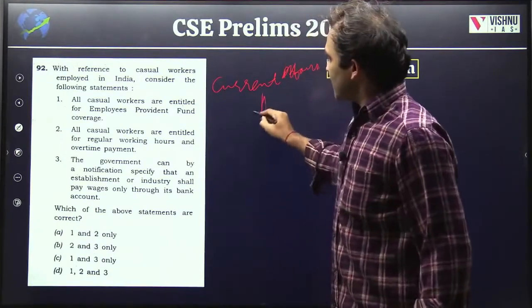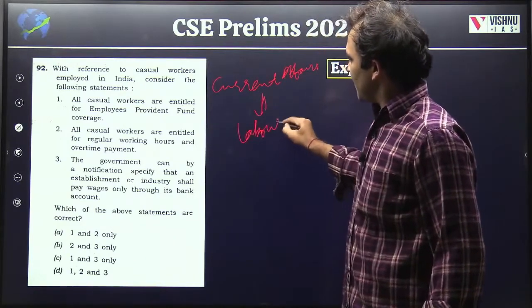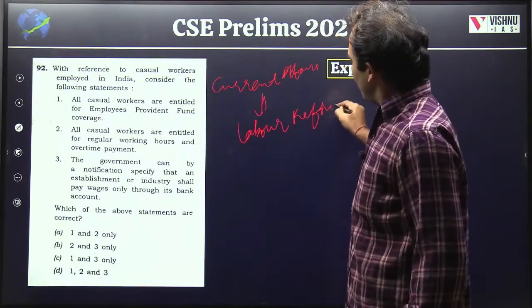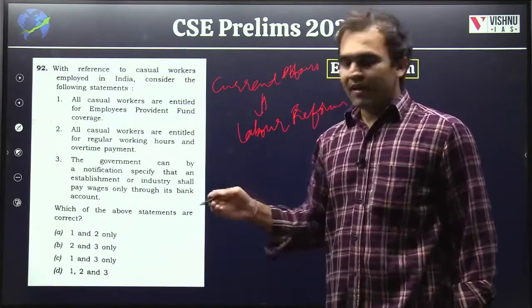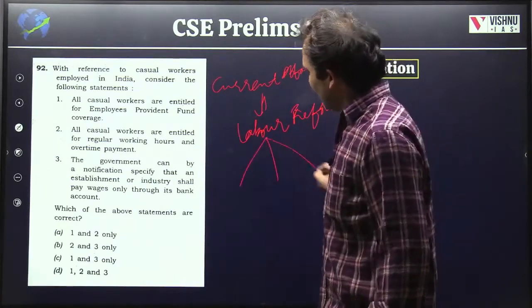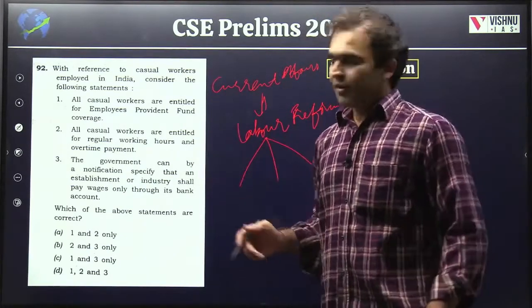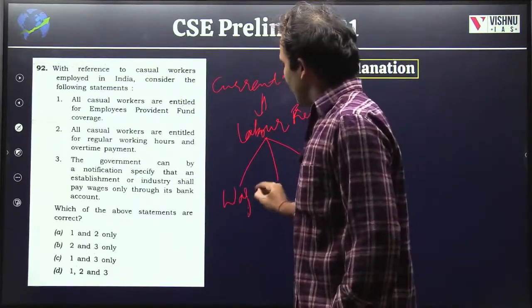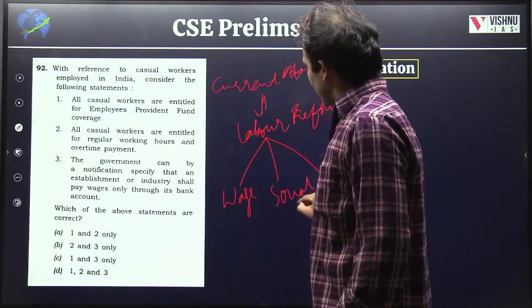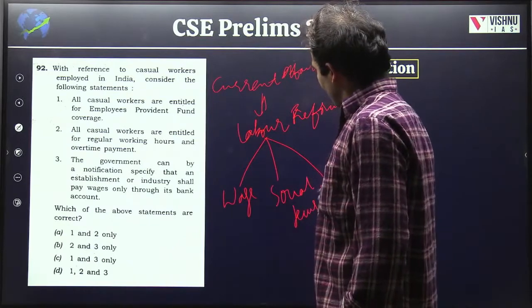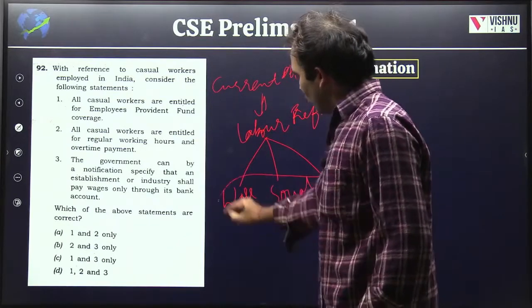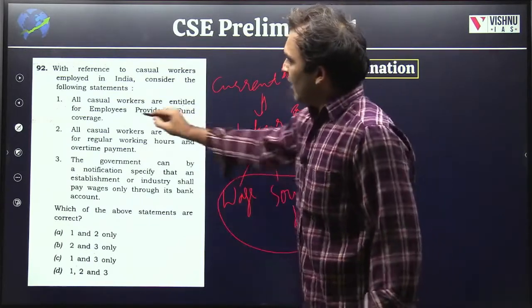What was in current affairs? Labor reforms. Labor reforms were always in current affairs. Under labor reform, the government said, okay, we'll put everything into 3 codes. You have a wage code and you have a social security code. These are the 2 codes which made EPFO.